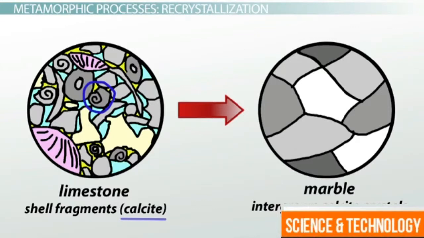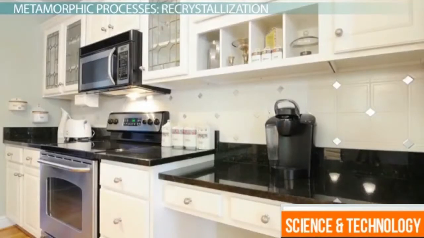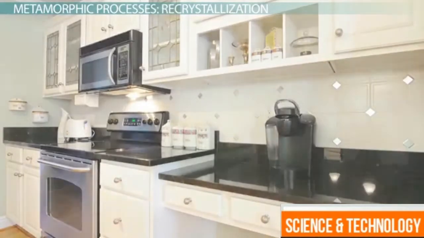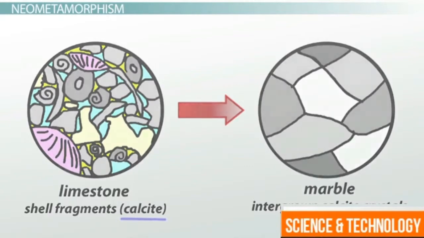When that limestone is buried and subjected to intense forces, the microscopic crystals pack together and slowly morph into the larger crystals of calcite that we find in marble, the same marble that you might use as a countertop in your kitchen. So we see with the recrystallization of limestone to marble that the size of the crystals change, but we still have the mineral calcite.